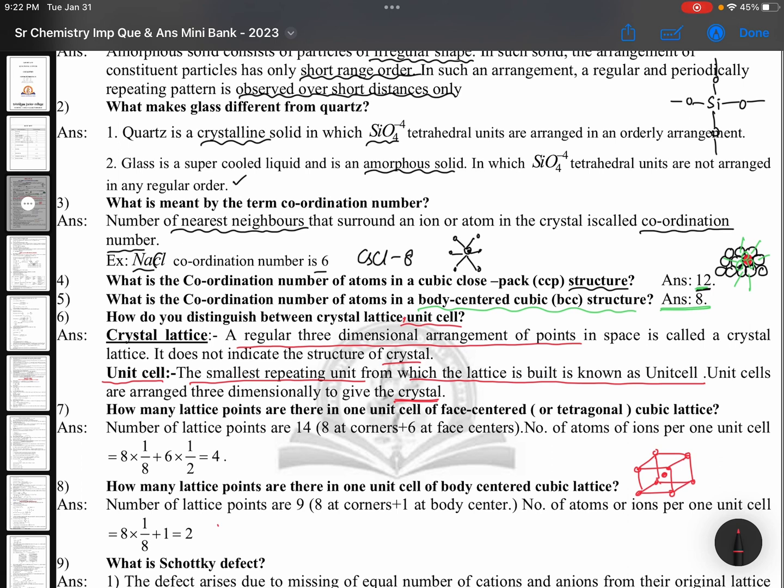Whatever the material you open, whatever the books you open, these definitions won't change. The definitions will be the same as it is, and you have to write the same in the examination hall also. When you are going to exam, go with a peaceful mind. When you look at these questions, don't be in a hurry. Write the answer by thinking that the examiner doesn't know anything. Simply write all whatever is known to you by seeing the question mark size. If it is 2 marks, write 2 to 3 lines. If it is 4 marks, write half page. If it is a long answer, write 2 sides.